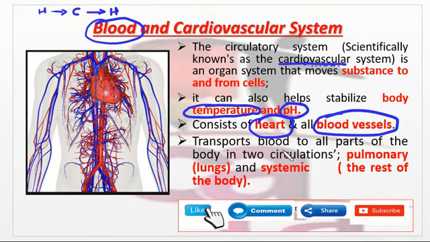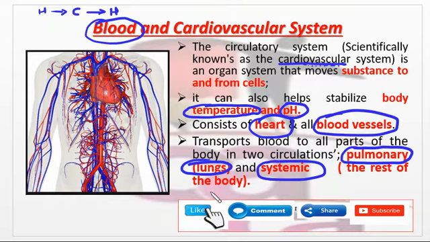It transports blood to all parts of the body in two circulations. The first is pulmonary, that is to the lungs, and the second is systemic, that is to the rest of the body. So this is what the heart does.